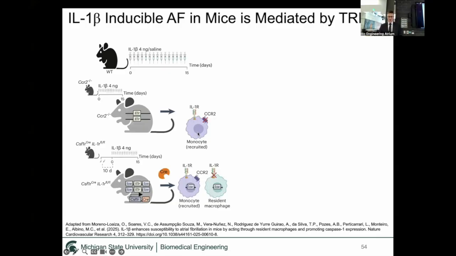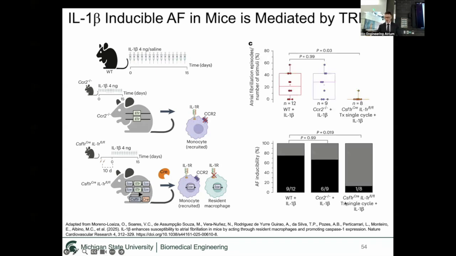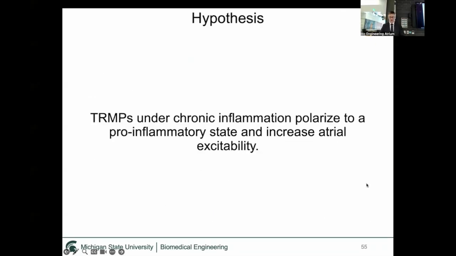And they found using different transgenic models that if they knocked out the receptor that binds interleukin-1 beta, basically rendering the resident macrophages non-functional in the mice, it actually rescued the atrial fibrillation phenotype. As you can see here, they have a high number of atrial fibrillation episodes in the wild type with interleukin-1 beta condition, and then in the knockout transgenic mice model of tissue-resident macrophages, a complete reduction in the inducibility and number of episodes. So we hypothesized in our system that the tissue-resident macrophages under chronic inflammation would polarize to a pro-inflammatory state and increase the atrial excitability of our assembloids.